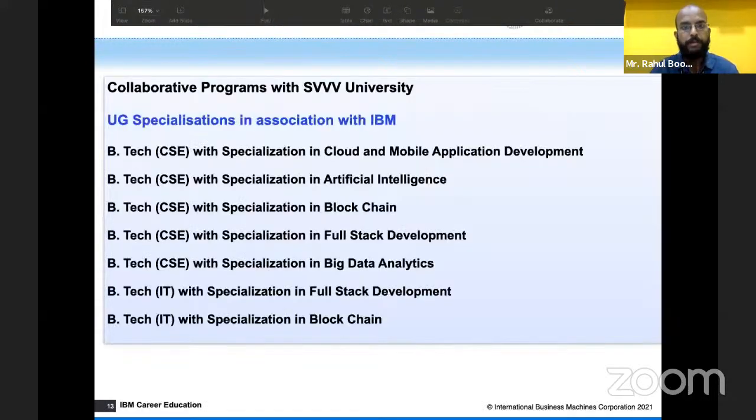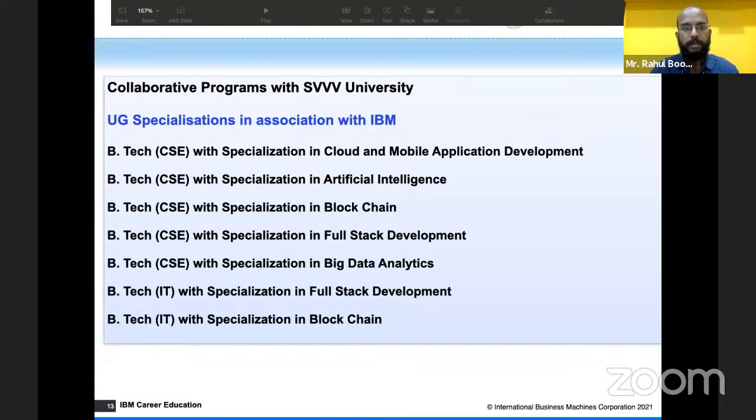So these are the programs which we are offering with SVV University. And exactly why we are offering them, because just now I told you everything that is happening in the market. So we want some human skill set to manage all that. You need to know what big data is. You need to know how artificial intelligence works and how we need to improve that. When you learn all these kinds of things, then only you will be able to implement them, or work on them. So then only the employers can hire you.